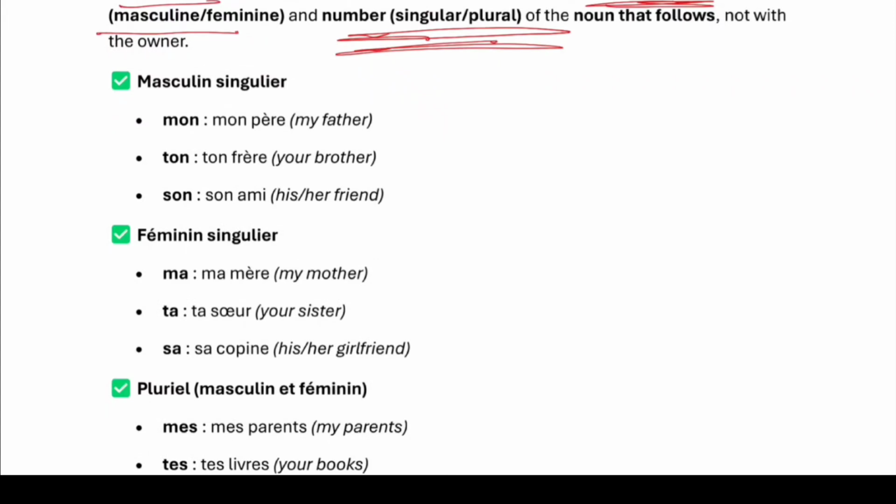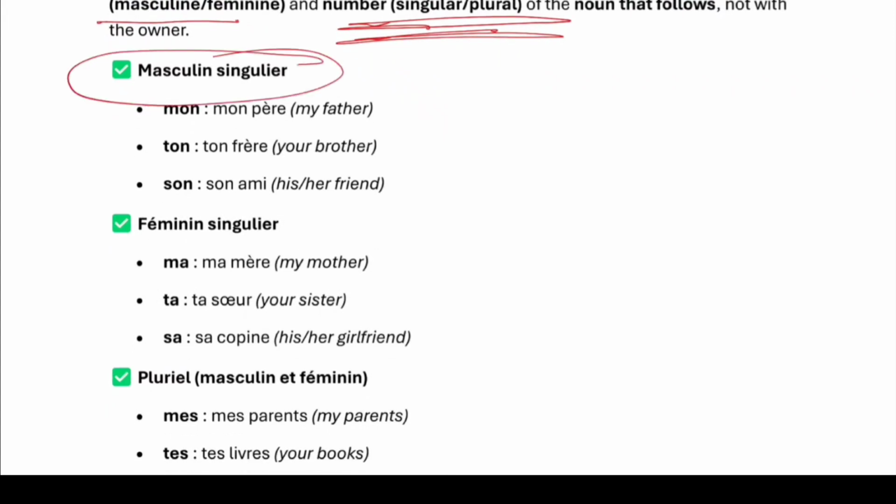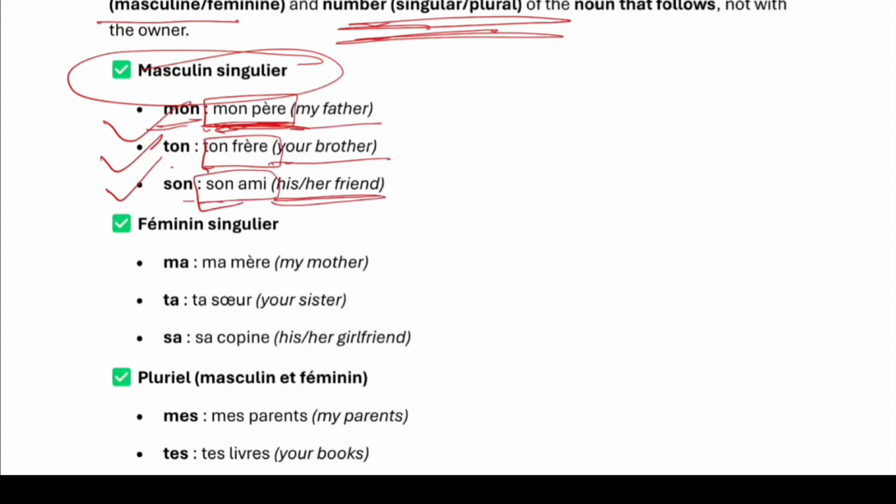Now have a look at the masculine singular. Here we have mon, ton, son. For mon we have taken the example mon père, for ton, ton frère, and for son, son ami. My father, your brother, and his or her friend.